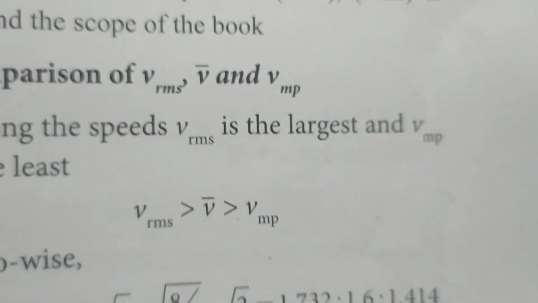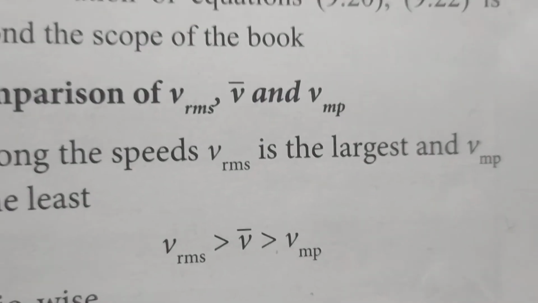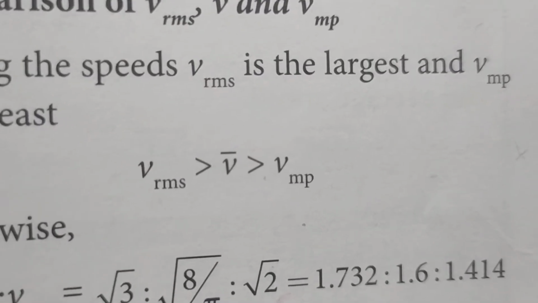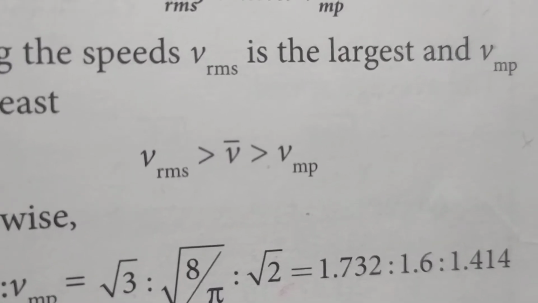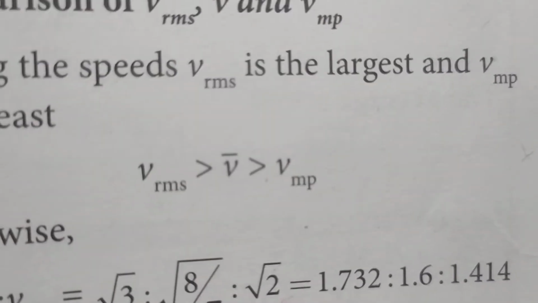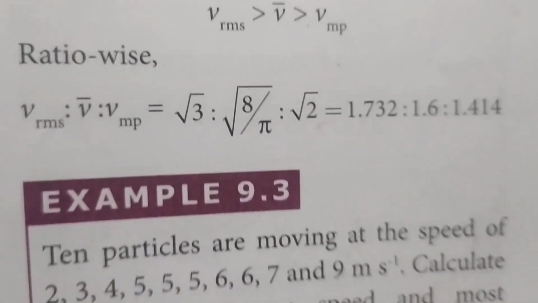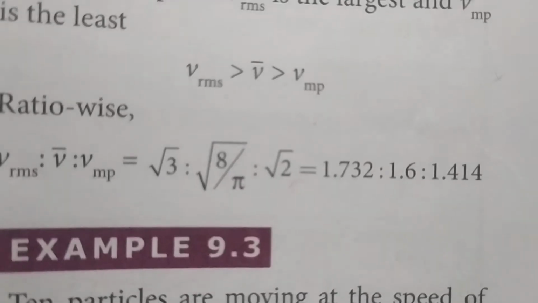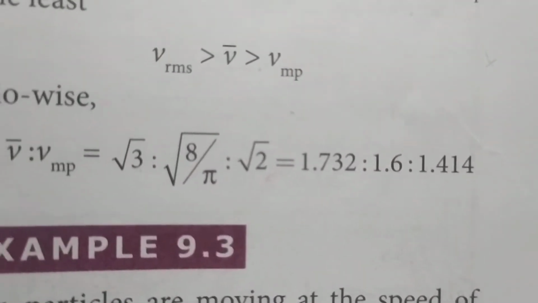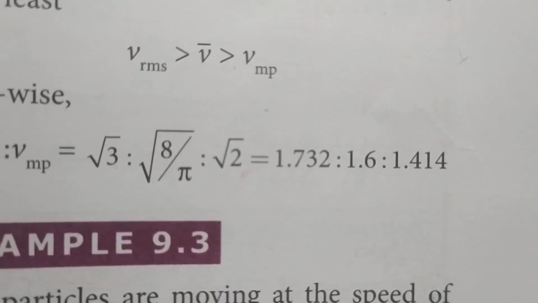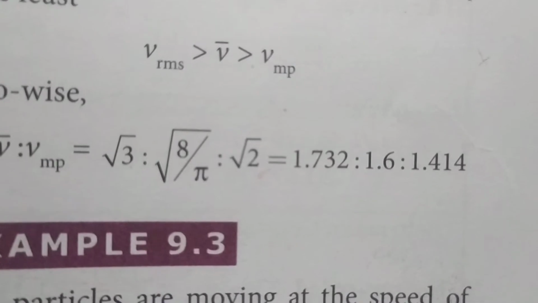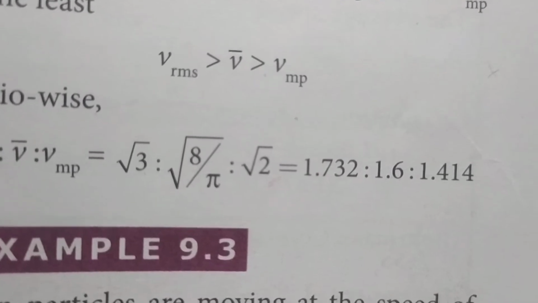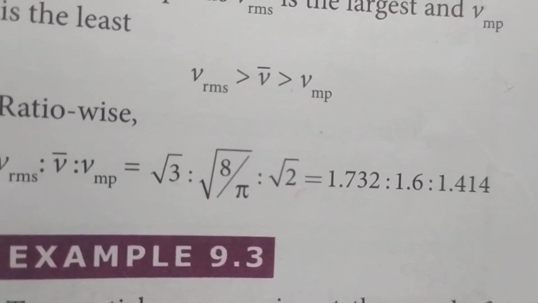When you compare all these speeds, you now have three speeds, Vrms, V bar and Vmp, and Vrms is usually greater than V bar, greater than Vmp, where mp is most probable speed and V bar is the mean speed. Taking the values, 1.732 is to 1.6 is to 1.414, which shows that Vrms is greater than V bar, greater than Vmp. So usually Vrms is the greatest. This is a comparison between all the speeds.